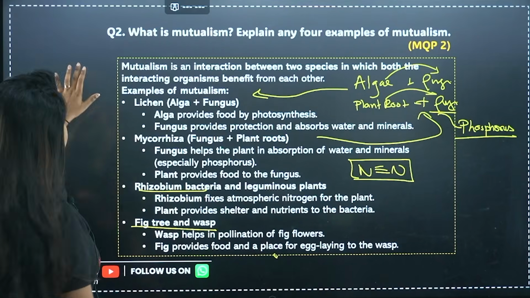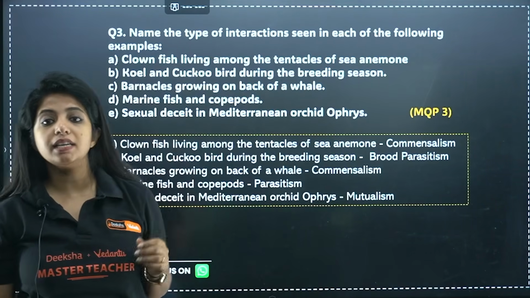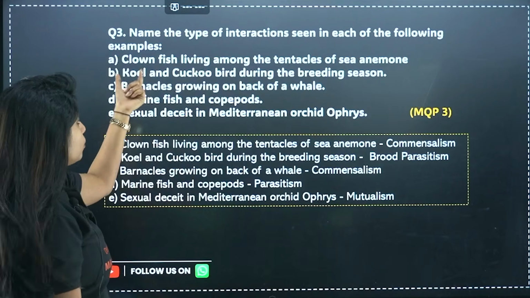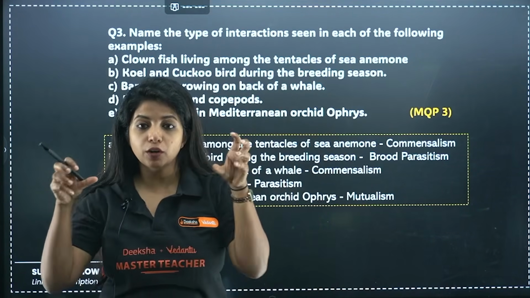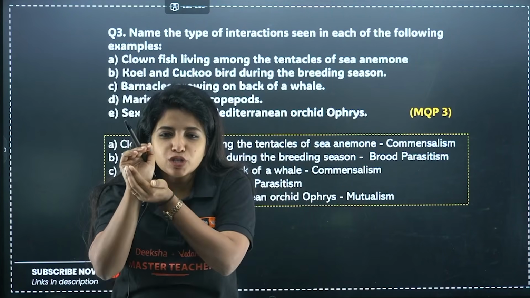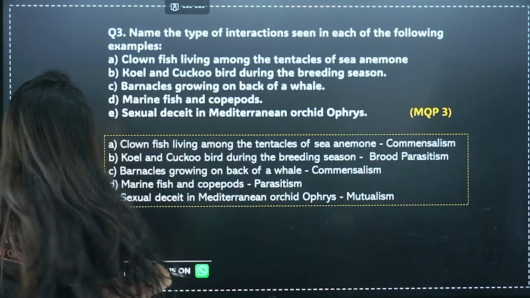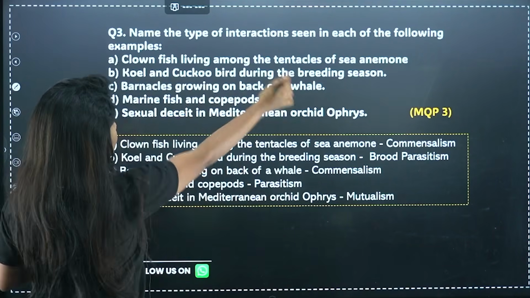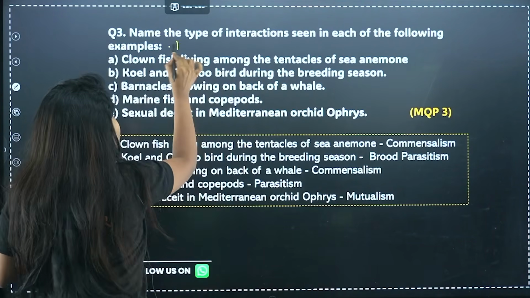Cool? Yes. Now, name the type of interaction seen in each of the following examples. Clownfish living among the tentacles of the sea anemone. So the sea anemone has big tentacles. In that Finding Nemo small fish, it comes and stays. Why do you think it is staying out there? The clownfish wants protection, and it gets the protection with the help of the tentacles of the sea anemone. So it's a plus thing that is happening over here.